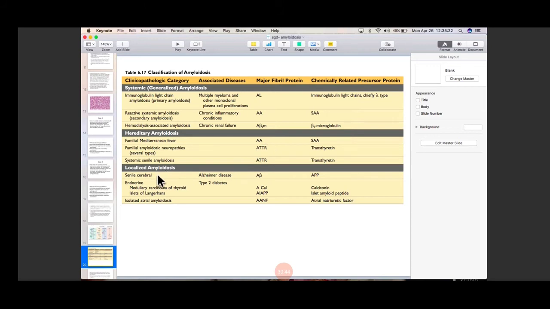And the third one is localized, in which only a particular system is involved. It is seen in senile cerebral amyloidosis, in which amyloid beta 2 amyloid protein is the major fibrillary protein seen in Alzheimer's disease, but only localized to the brain. Then there is endocrine, which is seen in medullary carcinoma of thyroid, with amyloid calcitonin, and islet cells of Langerhans, seen in type 2 diabetes, which is AIAPP. Then the last one is isolated atrial amyloidosis, that is atrial natriuretic factor, which is seen in the heart, that is cardiac amyloidosis.